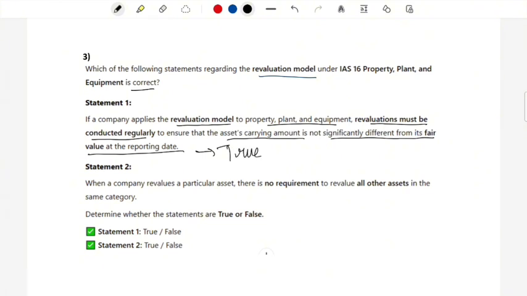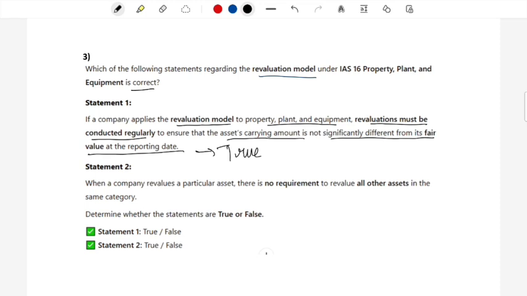If, for example, at the end of the reporting period, we see that the fair value of the asset is materially different from the carrying value, we have to take that revaluation at that particular period. All right. You cannot have a choice in this regard whether you want to revalue or not. You must revalue to ensure that the carrying value is reflecting the fair value of the asset. So revaluations must happen. So statement 1 is true.